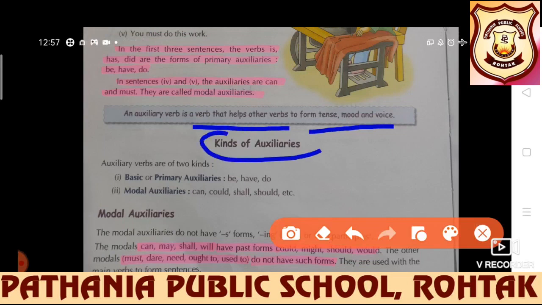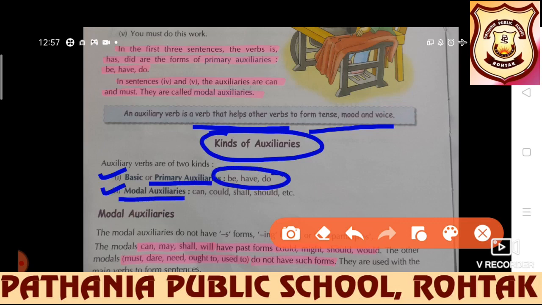Now we have kinds of auxiliaries. There are basically two kinds of auxiliaries. First are basic or primary auxiliaries, in which all the forms of be, have and do are there, and the second kind is modal auxiliaries: can, could, shall, should, may, might, need, ought to, etc. These all are modal auxiliaries.